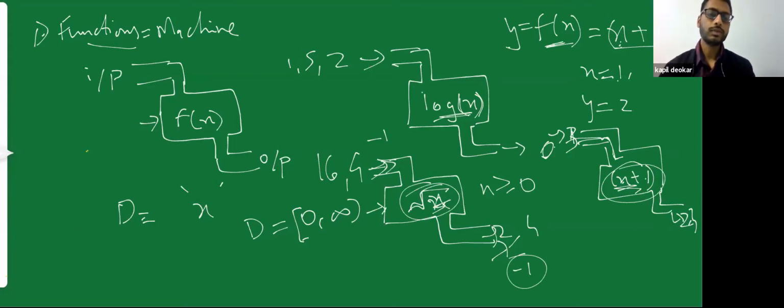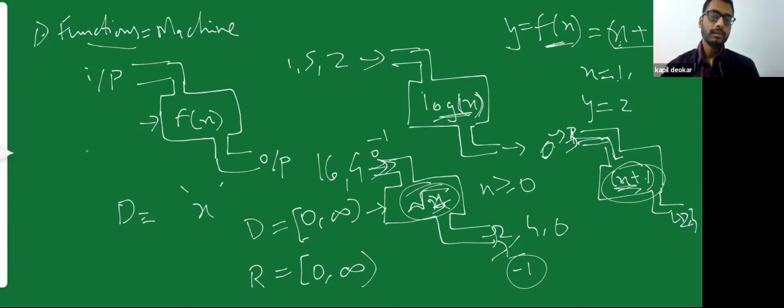What would be value of under root 0? Is under root 0 a valid term? Yes, under root 0 is a valid term whose output is equal to 0. So if I put in 0 inside this machine, I'll get 0 as my output. So what are my output values from this machine? I can say that my output values are from 0 till infinity. Therefore, these output values are called as range. And range of this particular machine is from 0 to infinity.